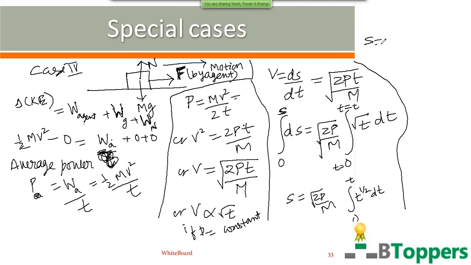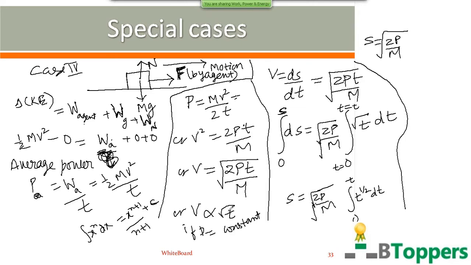So you can write s equal to root of 2P by m, using the formula integral of t power n dt is equal to t power n plus 1 by n plus 1, or integral x power n dx is equal to x power n plus 1 by n plus 1 plus constant of integration.